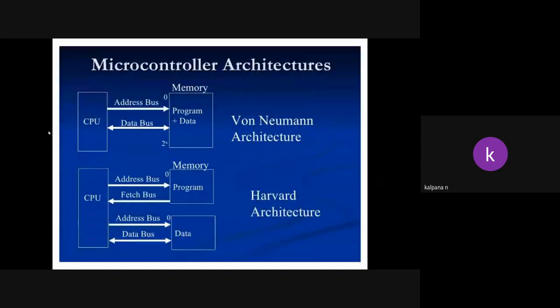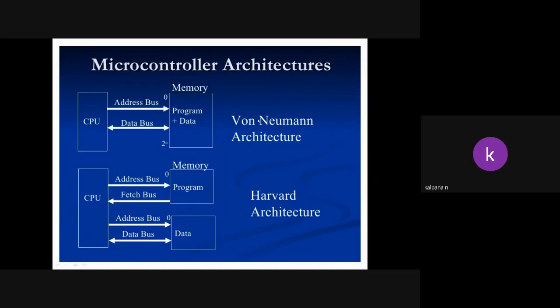See here, CPU and program. This is von Neumann or Princeton. For storage of data and program, only one memory we are using. But here in Harvard architecture, for program separate memory and for data separate memory, both coming from the CPU.